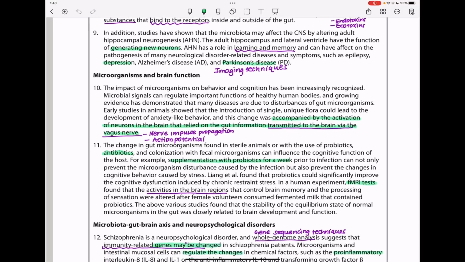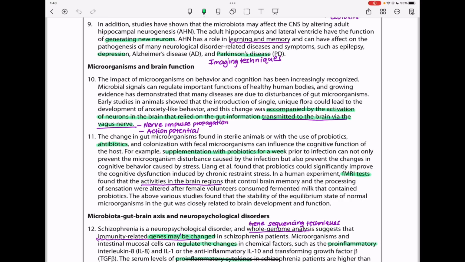In paragraph 11, the change in gut microorganism found in sterile animals or with the use of probiotics, antibiotics, and colonization with fecal microorganisms can influence the cognitive function of the host. For example, supplementation with probiotics for a week prior to infection can not only prevent the microorganism disturbance caused by the infection, but also prevent the changes in cognitive behavior caused by stress.